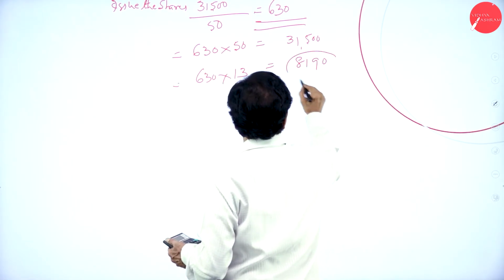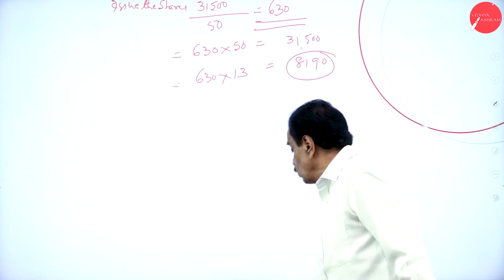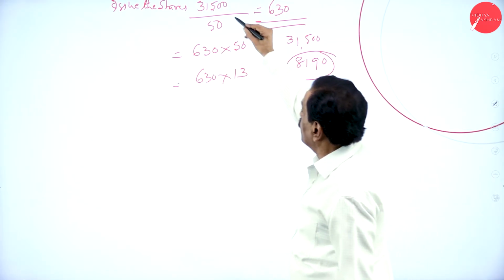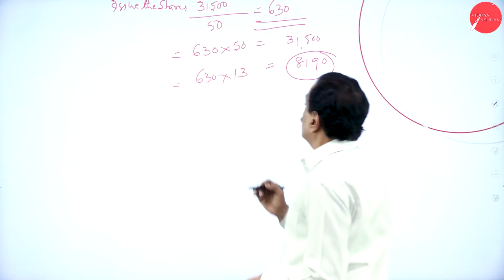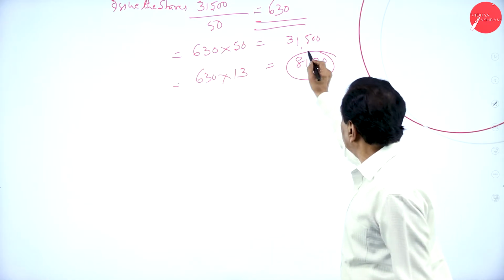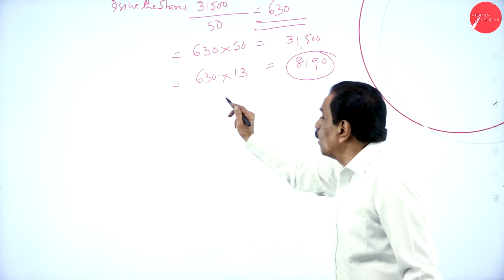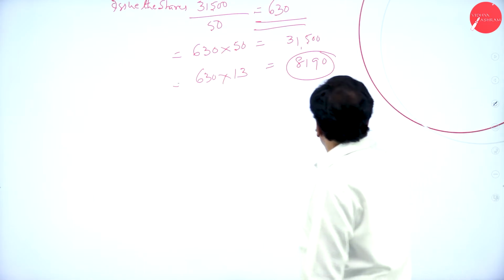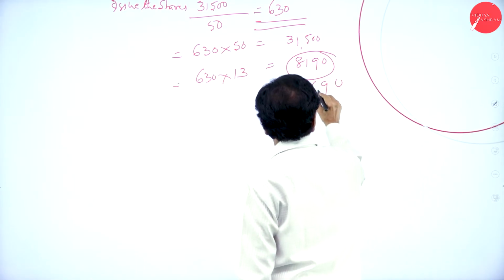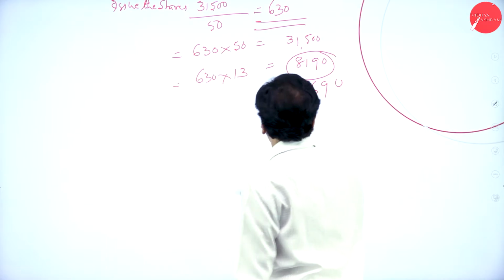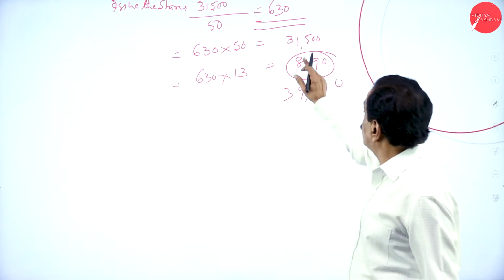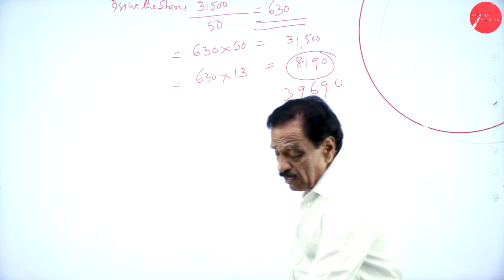Your premium is 8,190. So 630 shares issued at 63 each, 50 face value plus 13 premium, gives a total of 39,690.